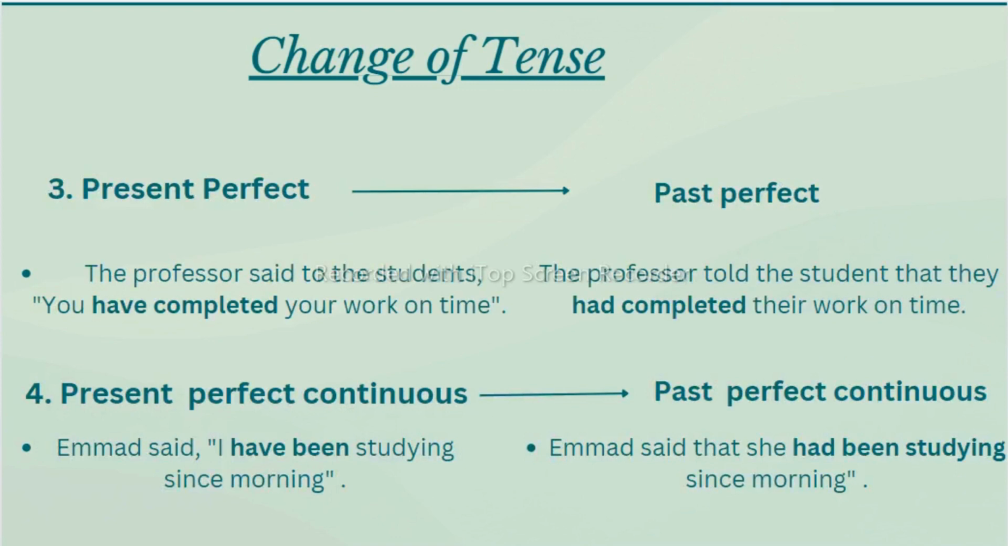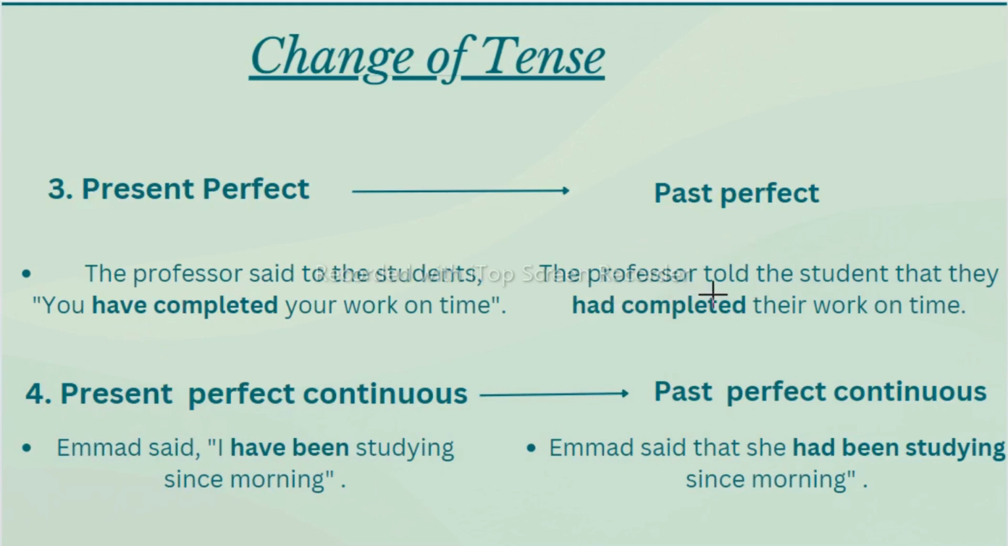Now let's see the next one. If your direct speech is in present perfect, you should change to past perfect in indirect speech. Like the professor said to the students, comma, before inverted commas we should write comma after this reporting speech. The first part is called reporting speech. After reporting speech we should add comma. Then inverted commas, actual words of the speaker. What are the actual words of the speaker? The professor's words. Professor said, you have completed your work on time. You can see here students, this is in present perfect, have completed, present perfect. So we need to change into past perfect.